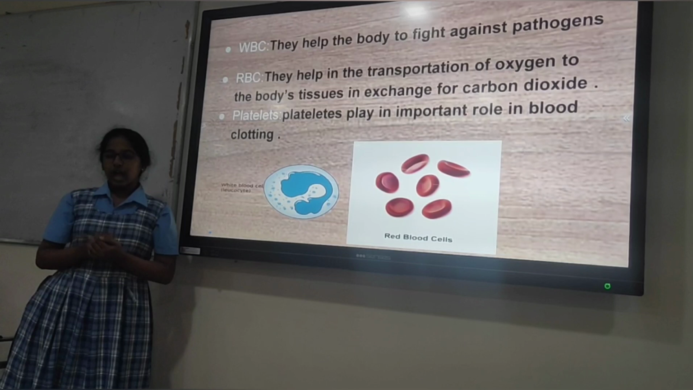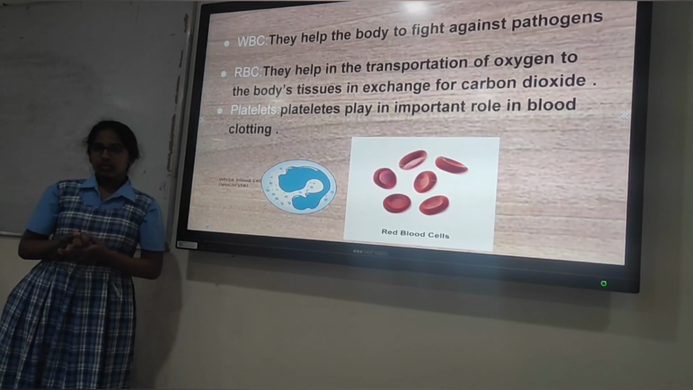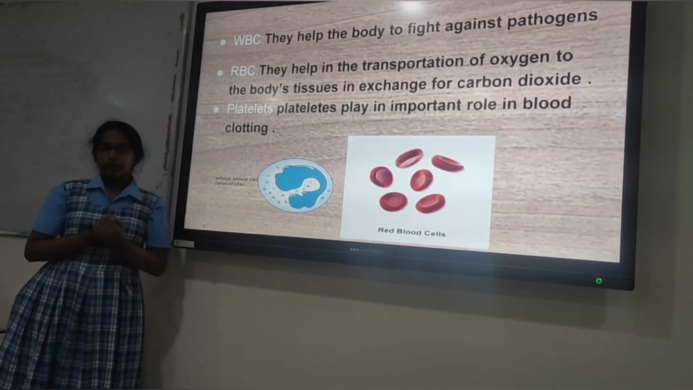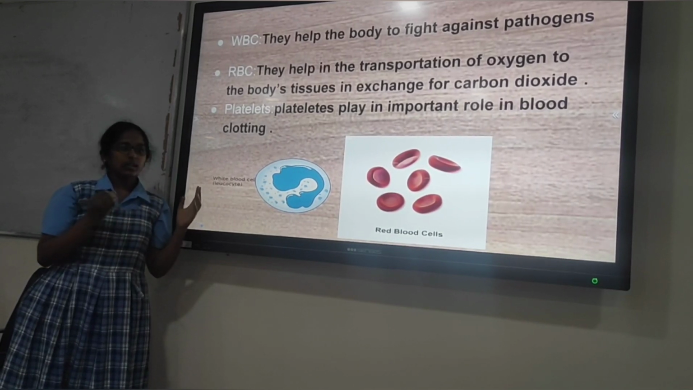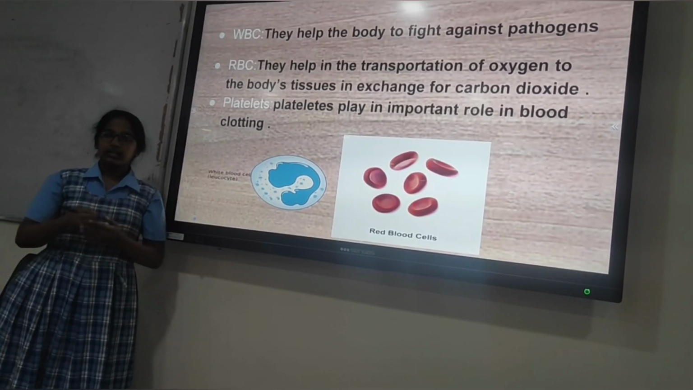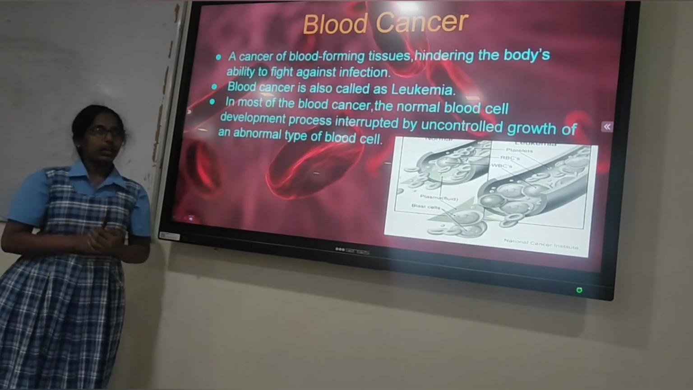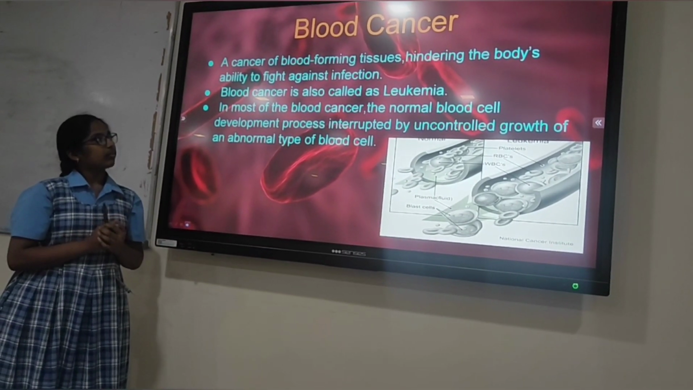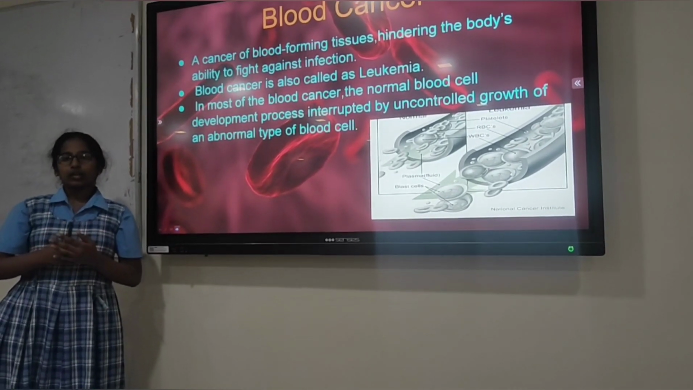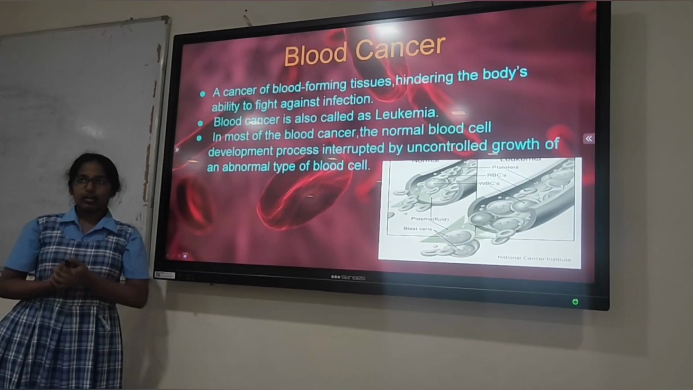Usually, when we are injured, our blood vessels get damaged, and we start to lose blood. For that, the platelets come together and plug the hole of the blood vessel, so that the blood is not oozing out. Next, let us take a look at blood cancer. A cancer of blood-forming tissues hindering the body's ability to fight against diseases. There will be an uncontrolled growth of abnormal cells, abnormal growth of white blood cells or any blood cells.